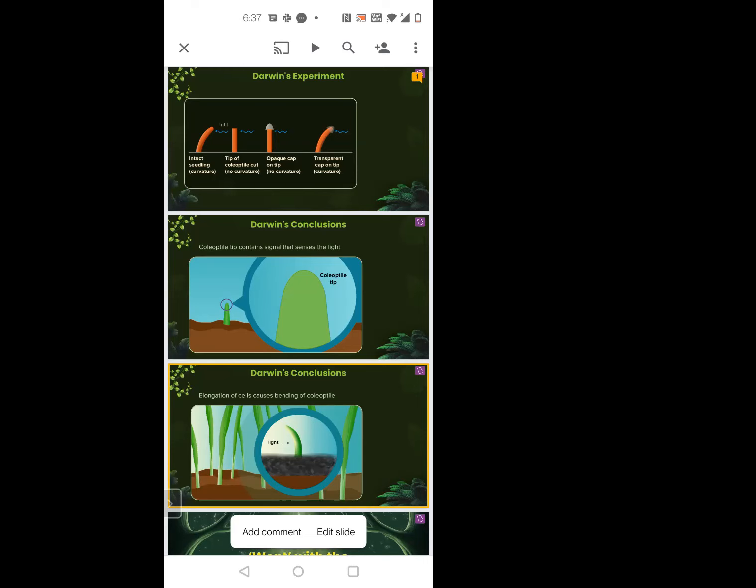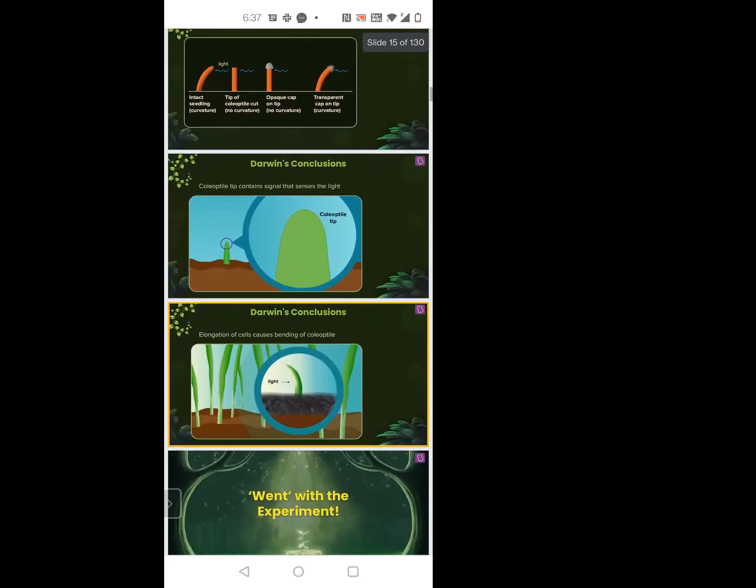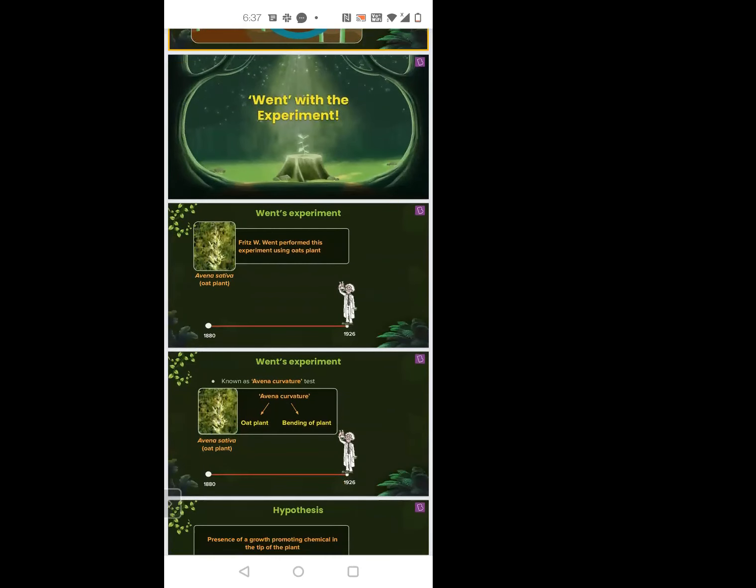Yes, yes. Okay. So they were trying to find out what were the things. Finally, they came to a conclusion. That is, Darwin, when he did the experiment with the canary grass, he came to a conclusion that it is because of the coleoptile. This was Darwin's conclusion. Now what happened was, there was another person called Went, W-E-N-T. He used oats plant for his experiment. And that is when he brought about a test called the Avena curvature test.